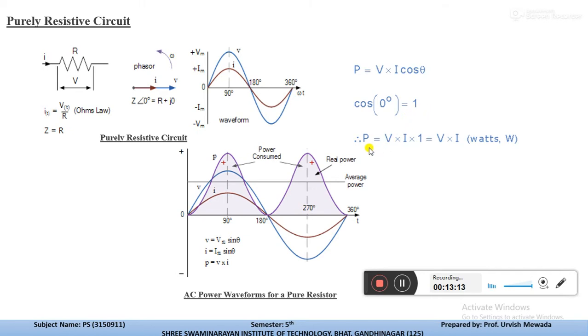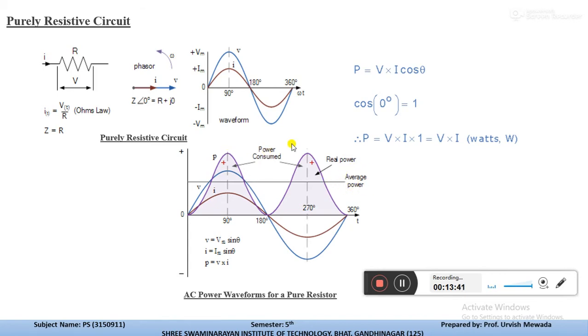So maximum power is consumed by the resistance. P is equal to VI into 1, so VI watt. Now this is the resultant waveform of this wave. Here this is the current waveform, this blue line indicates the voltage waveform, and between these two, this is the average line, or the average power consumed by the circuit.